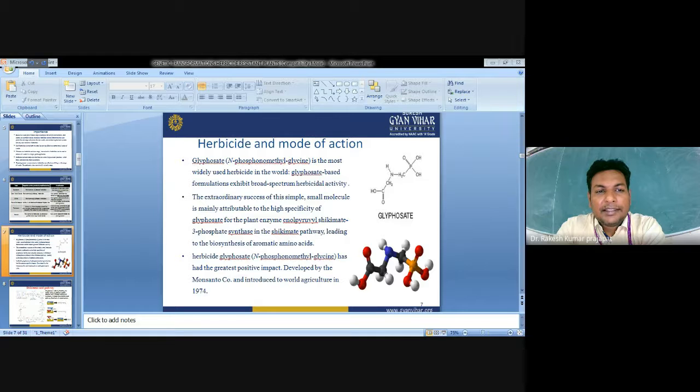So the herbicides target a key enzyme. What is the basic principle of this herbicide tolerance mechanism in plants? The herbicide resistance mechanism in plants is developed through transgenic or genetic engineering. If we talk about general herbicides, they target a particular key enzyme in the plant metabolic pathways. Most herbicides target the amino acid biosynthesis pathway. They inactivate a certain specific key enzyme in that pathway, which completely disrupts the plant's food production and eventually kills it.